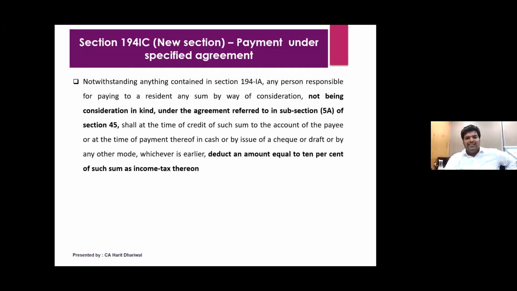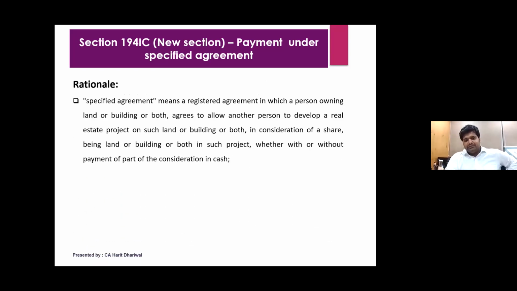So 194IC is a very important section. Notwithstanding anything contained in 194IA, since it is again for the immovable property, any person responsible for paying to a resident any sum by way of consideration, not being a consideration in kind, under the agreement referred to in subsection 5A of 45. So we all know subsection 5A of 45 deals with the joint development agreement. Shall at the time of payment or credit of such sum deduct an amount equal to 10% of such sum as income tax. So we all know about JDA, how it functions. There's a developer, there's a landowner. So whenever the amount is credited or paid by the developer to the landowner, TDS at the rate of 10% will have to be deducted.